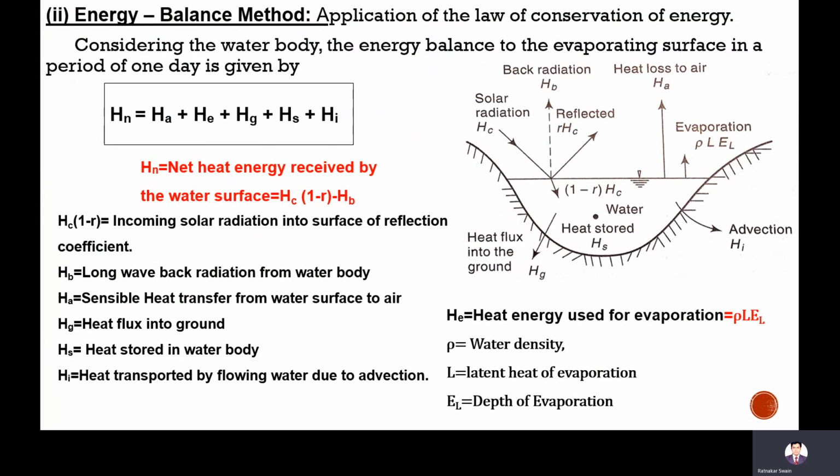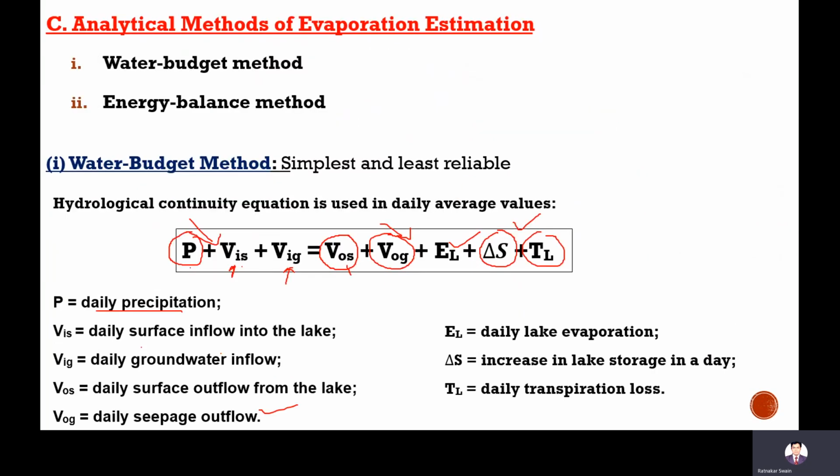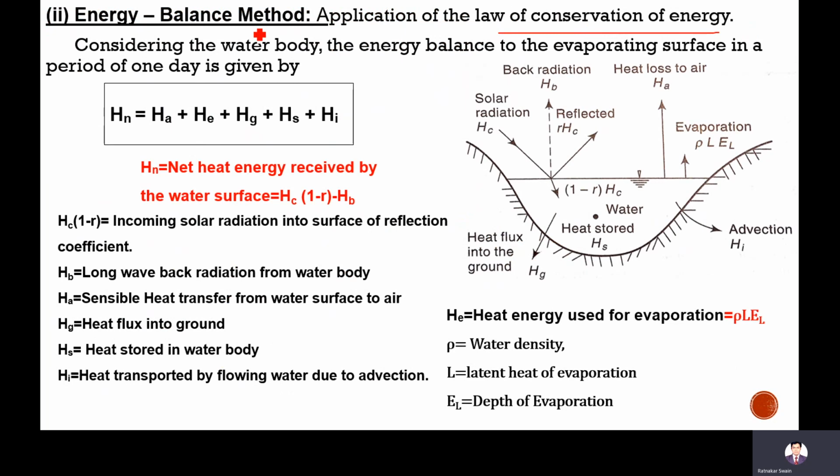Next is the energy balance method. In this method, the law of conservation of energy is used, unlike the last method where the law of conservation of mass is used. Considering the water body, the energy balance for the evaporating surface in a period of 1 day is given by this equation, where Hn is the net heat energy received by the water surface, which is divided into different heat energies.